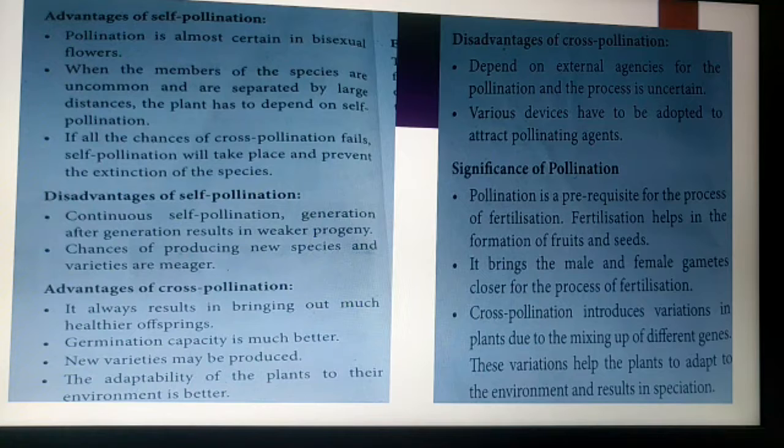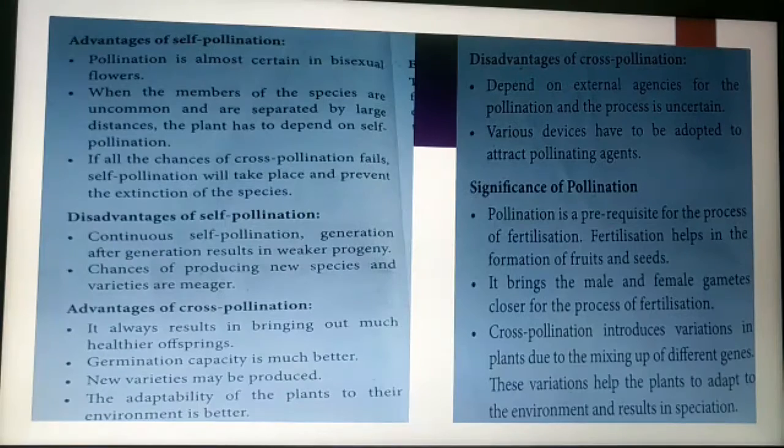Cross-pollination results in the formation of new species which are healthier than the existing ones. It shows some useful characters compared to the parent.